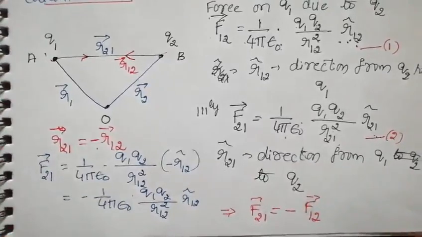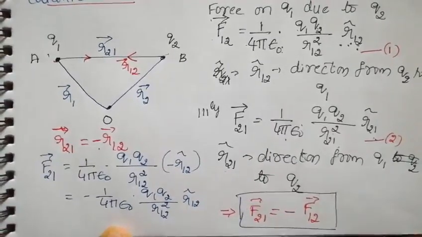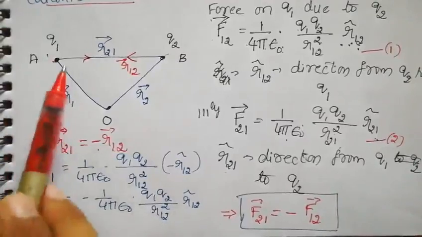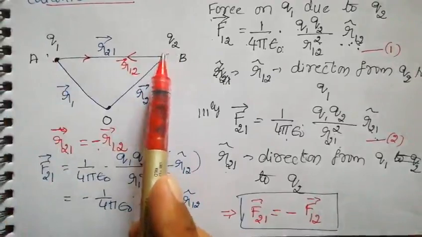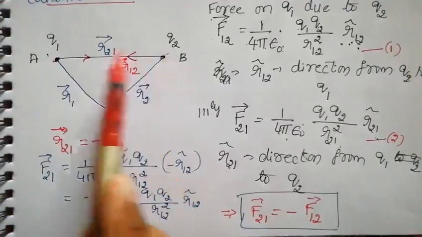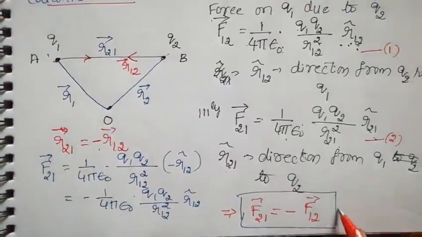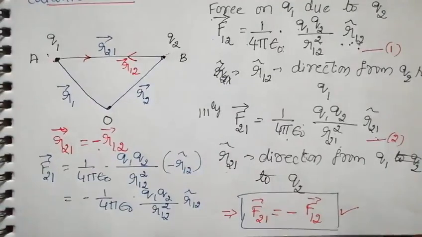So from this what conclusion can we draw? It is in accordance with Newton's third law. The force exerted on the first charge due to the second charge is equal and opposite to the force the first charge exerts on the second. So it satisfies Newton's third law of motion. So this is the vector form of Coulomb's law.